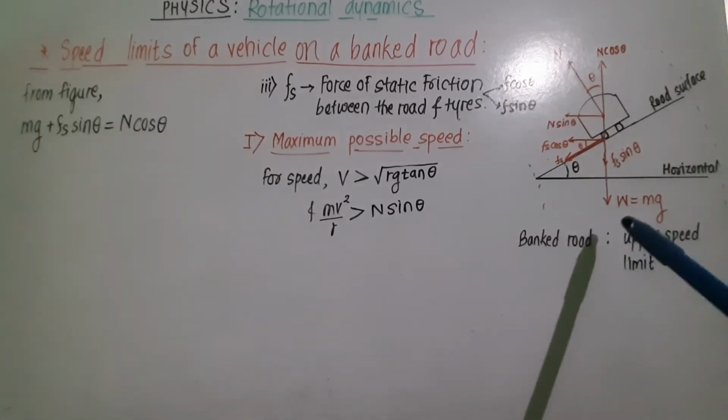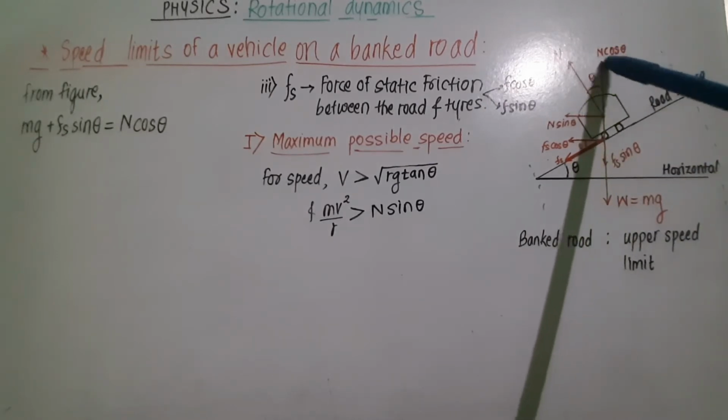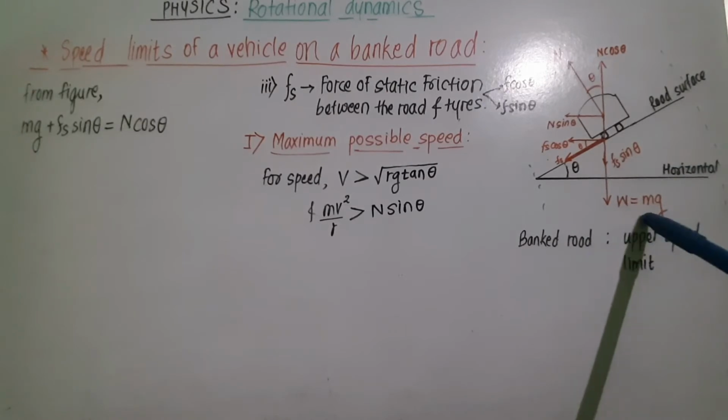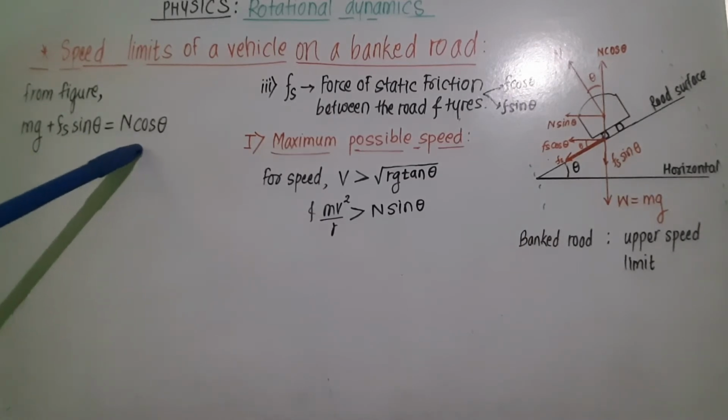Now we can frame equations by using this diagram. See, this vertical force N cos theta is balanced by Fs sin theta plus the weight of the vehicle. So we can write the equation mg plus Fs sin theta is equal to N cos theta.